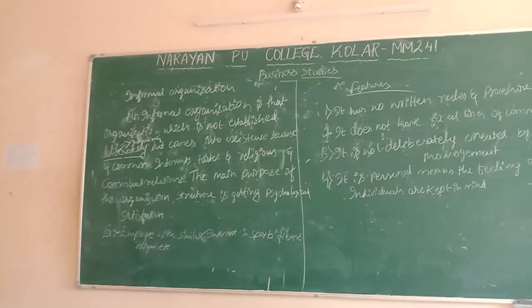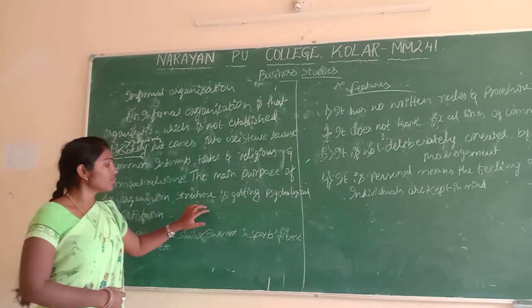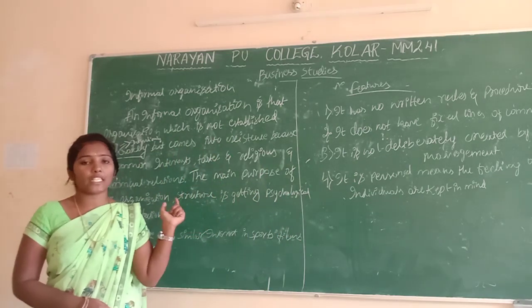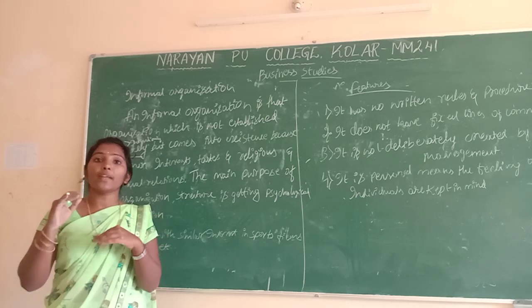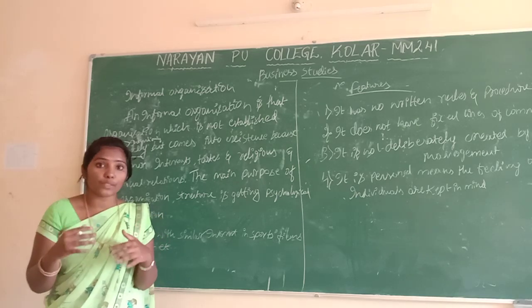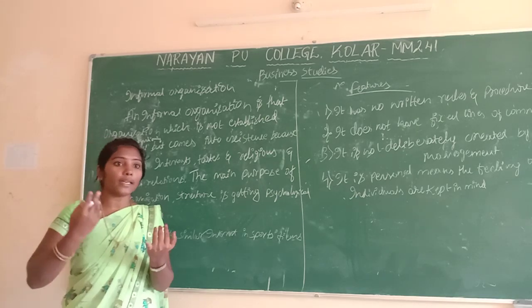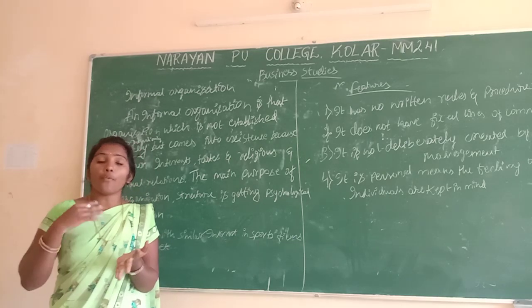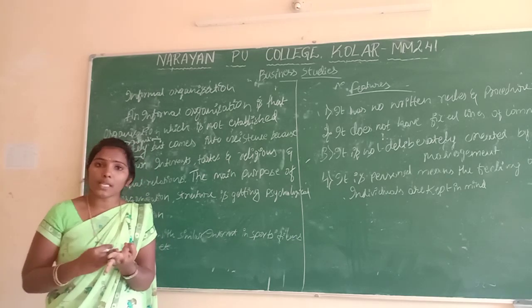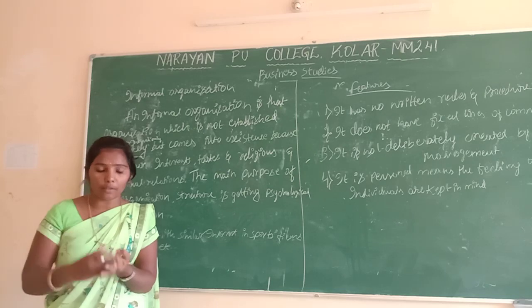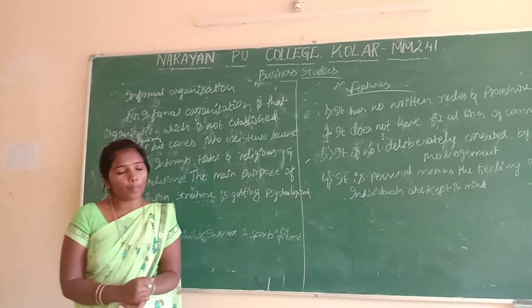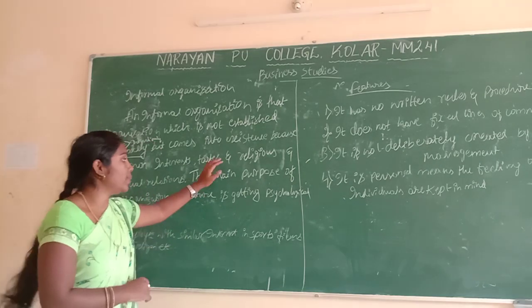Here we get self-satisfaction, and when we do the work based on that interest, creativity will increase, performance will increase, efficiency will increase. When efficiency increases, profit will automatically increase in the business.